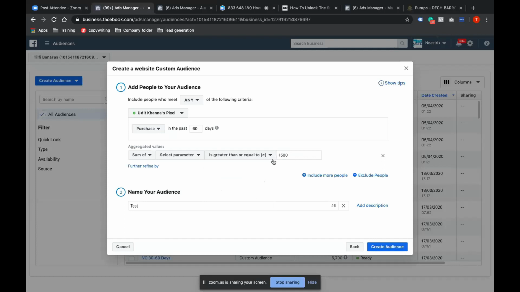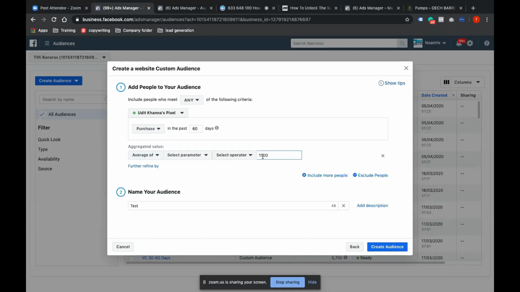So this way, even I can separate the high value audience from the low value audience. So this sum of average of, again, average of, if I want to check that, I want to at least target a user who has bought every time at least 1,500. So these cases are based on analytics, your data understanding, and this kind of audience does wonders.